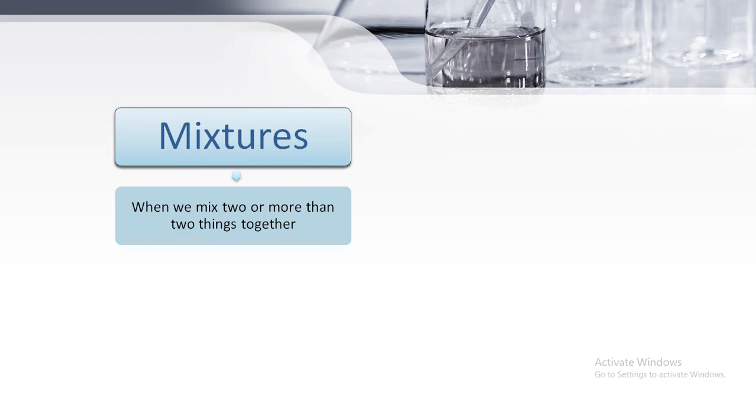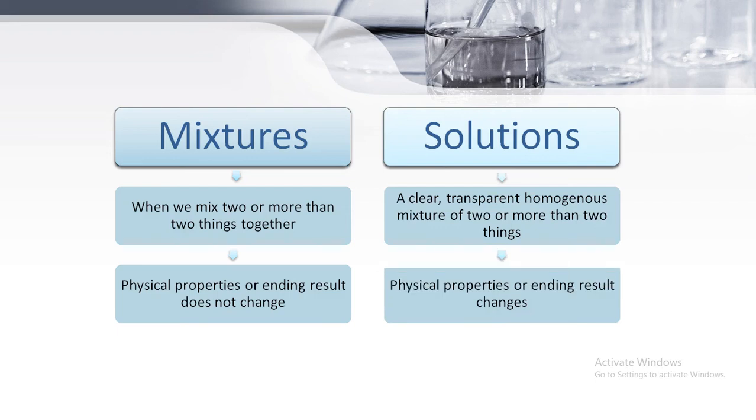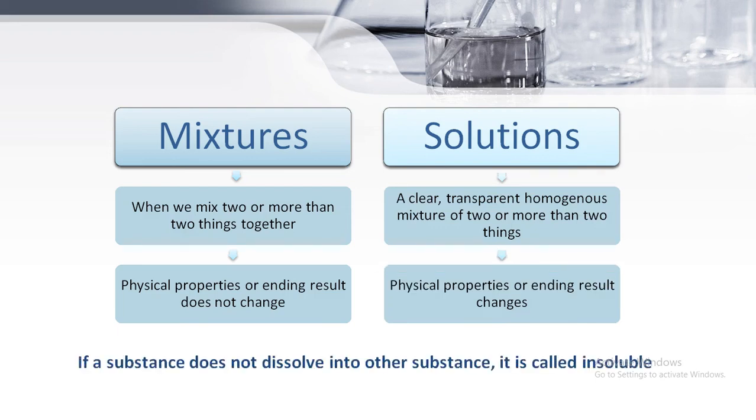Now let's discuss some basic differences between mixtures and solutions. When we mix two or more than two things together, they are called mixtures. Their physical properties or end results don't change. In the case of solutions, a clear, transparent, homogeneous mixture of two or more than two things is called a solution, and the physical properties or end results of the solution change, right? Now there is a word, homogeneous. What does it mean? Homogeneous means that all the solute is evenly dissolved into the solvent.